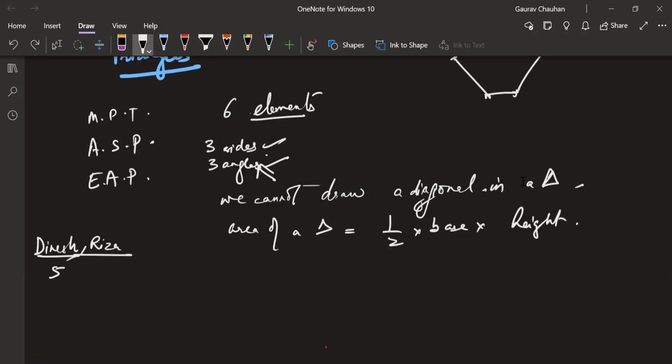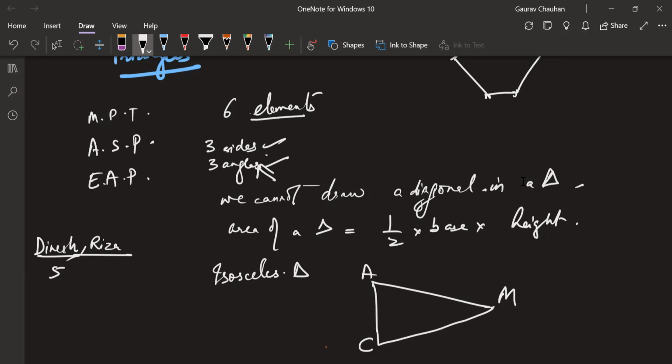Very, very important result. Okay. In an isosceles triangle. So these are two results about isosceles triangles. Okay. Asgar, are you paying attention? We spent around 2-3 hours discussing this in class 8, not with you guys, with Asgar, I mean. So what happens is, if we have an isosceles triangle, let's look at this isosceles triangle, okay. Now in this isosceles triangle, supposing AMC, supposing AM is equal to MC, okay, isosceles triangle has two sides equal, that's by definition an isosceles triangle.